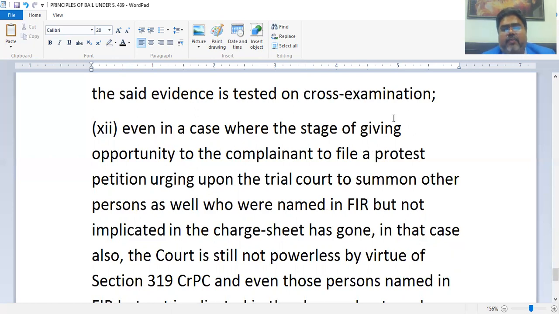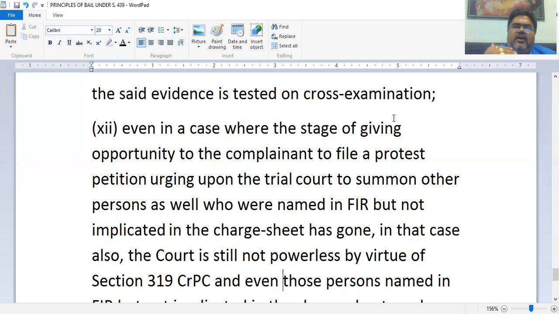Even though the complainant had named them in the FIR, the investigating agency did not do the investigation properly, or maybe the charge sheet was filed hurriedly, because the 60-day or 90-day deadline under section 167 may ruin the prospects of the investigating agencies.